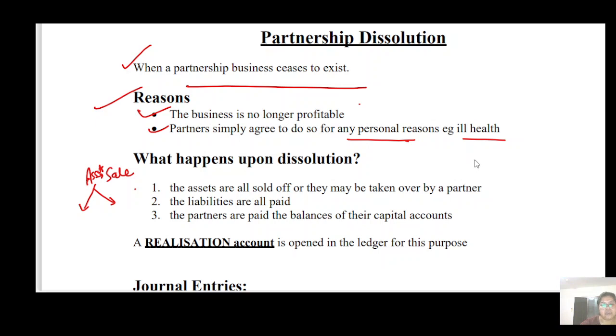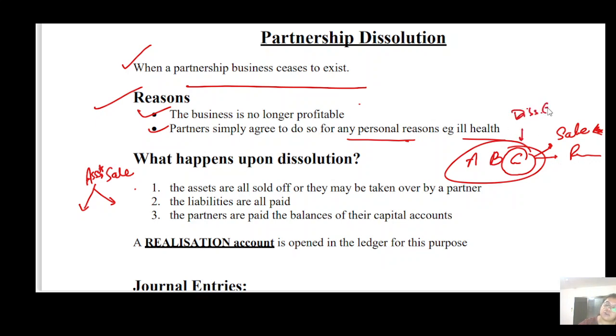Okay, now what happens in a firm? If there are 3 partners, sometimes it happens like this: C takes the responsibility of selling out the assets, and paying all liabilities with whatever amount he received from the sale. For that they charge dissolution expense, they charge some fees that is considered to be a dissolution expense, and A and B, meaning the firm, have to pay that. Sometimes they hire another person for selling the assets and for clearing the liability.